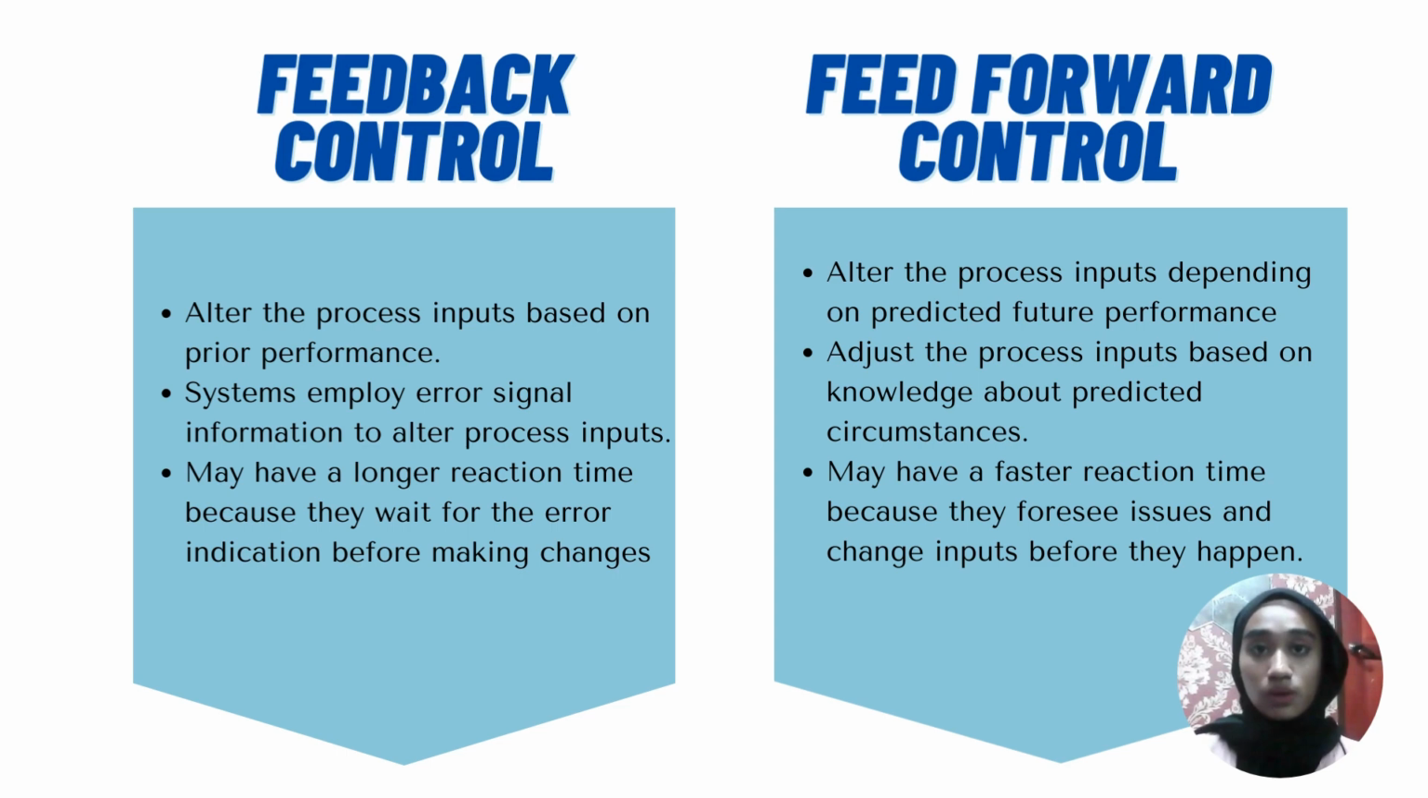Feed-forward control alters the process inputs depending on predicted future performance. It adjusts the process inputs based on knowledge about predicted circumstances, and it may have a faster reaction time because it foresees issues and changes inputs before they happen.